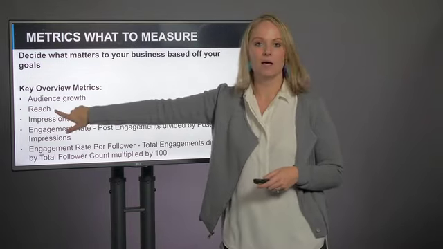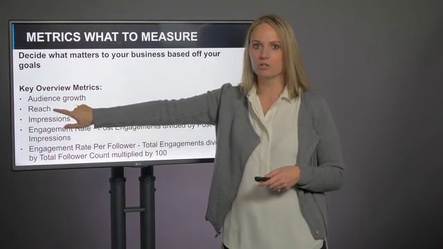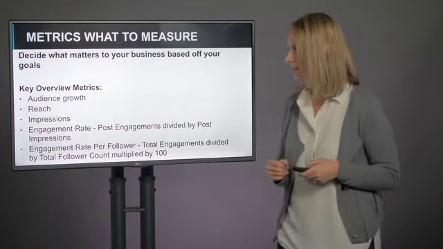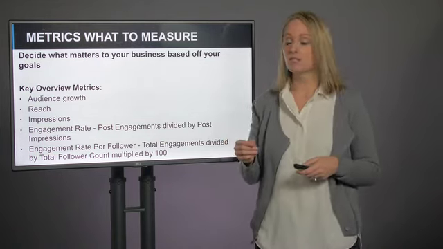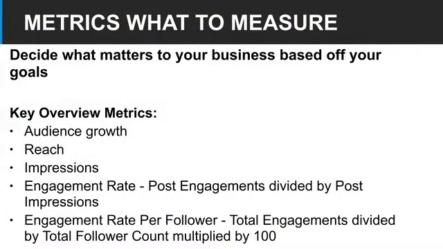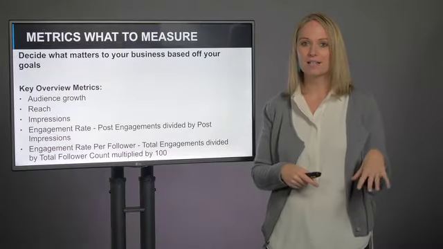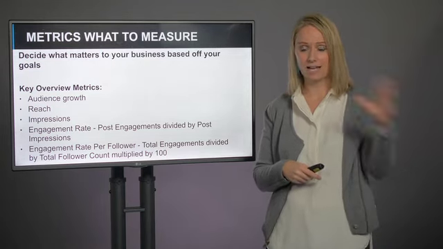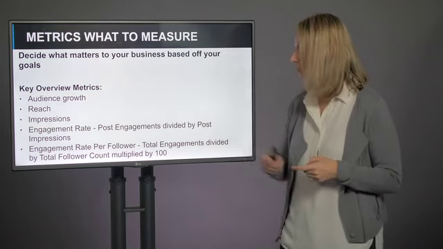Reach and impressions. So remember, reach is the number of unique users who were shown your content, and impressions is the number of times it was shown in the feed. Engagement rate. A really great thing to track is just going to be your post engagements divided by your post impressions. So you want a high engagement rate because that means your content is being shown and people are engaging with it. Engagement rate per follower. This is also great. You built that audience, grown that audience, but if you have a low engagement rate by follower, that means your content isn't connecting with them or it's the wrong audience. So you really want to dive into that.